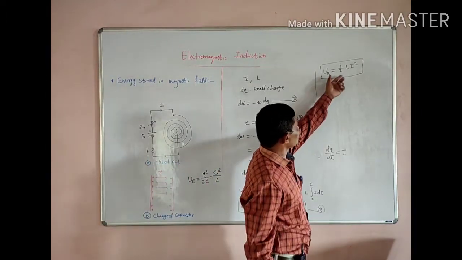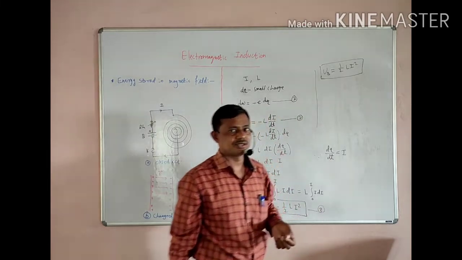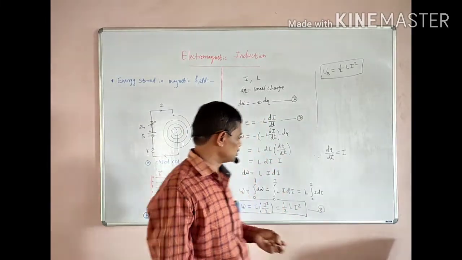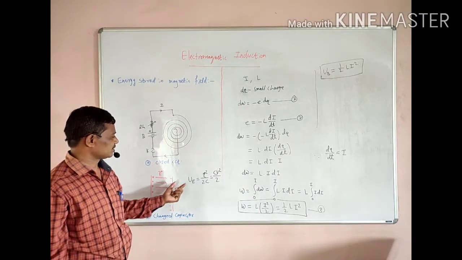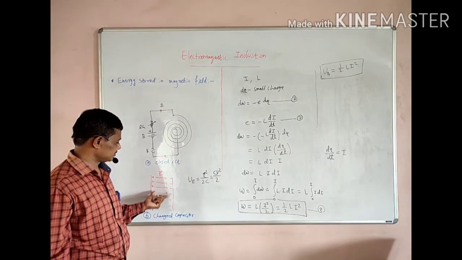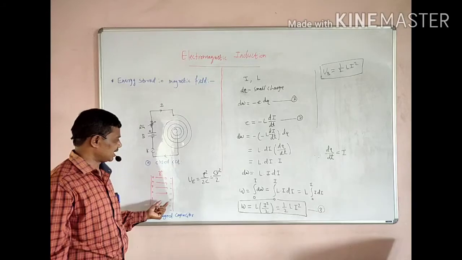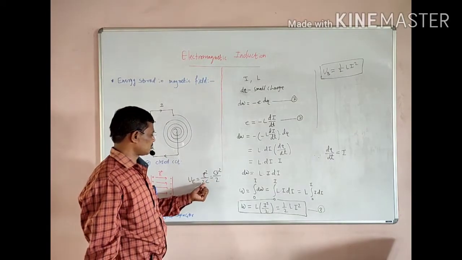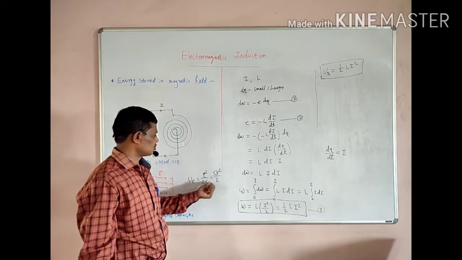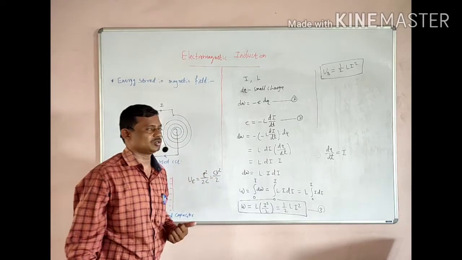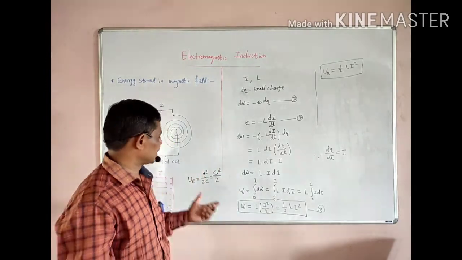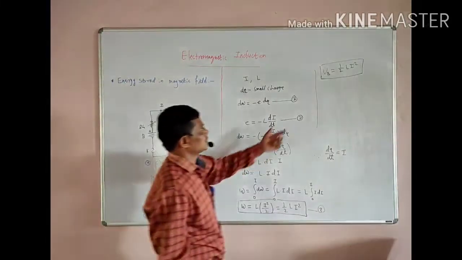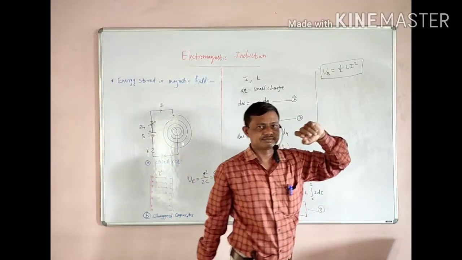This energy is analogous to the energy stored inside a capacitor. That means inside the dielectric, Q square upon 2C, U_E, or CV square upon 2. These two terms are analogous to each other. This one is in the electric field and this one is in the magnetic field.